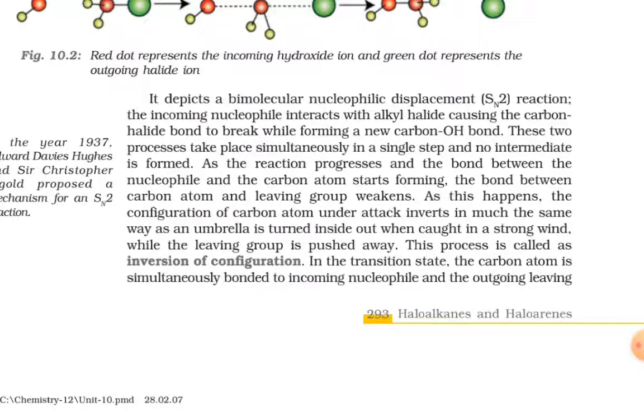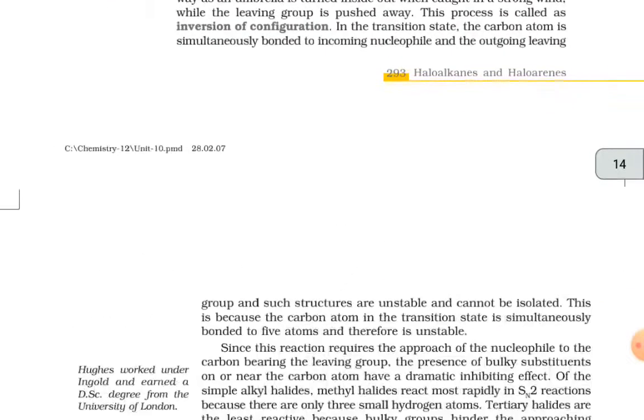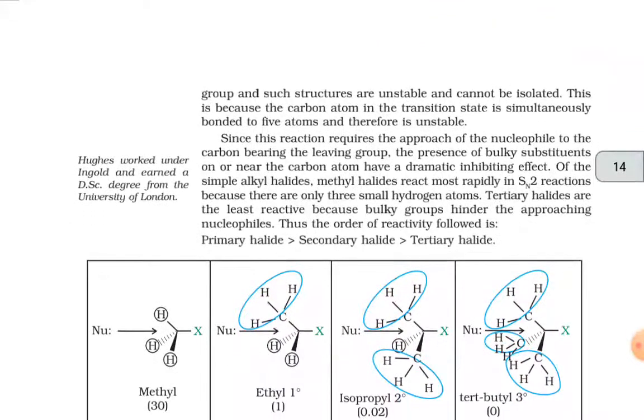In the transition state, the carbon atom is simultaneously bonded to the incoming nucleophile and the outgoing leaving group, and such structures are unstable and cannot be isolated. This is because the carbon atom in the transition state is simultaneously bonded to 5 atoms and therefore is unstable.